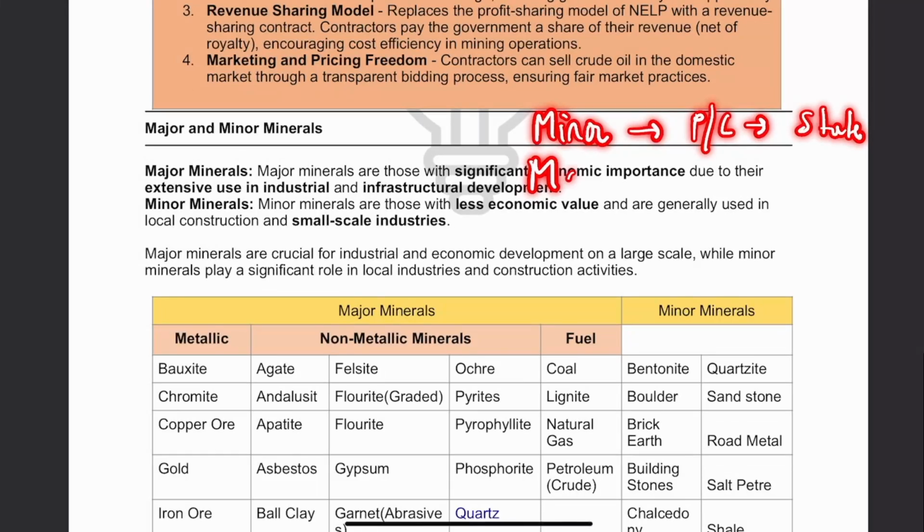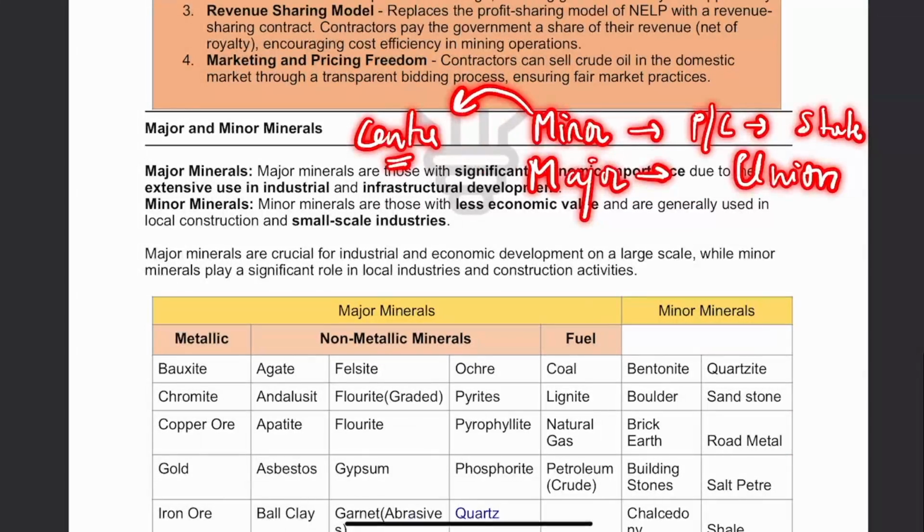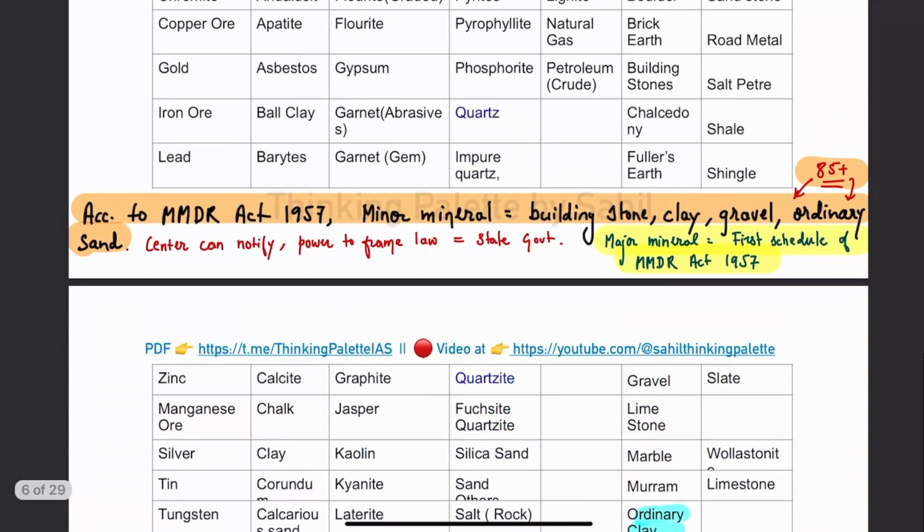But with respect to major minerals, mining power and control is in the hands of the union government. Minor minerals will be notified by the center, but after that, legislative control of minor minerals will be with the state. So according to the MMDR Act, minor minerals can be notified by the center, but the power to frame laws and regulate them will be with the state government.